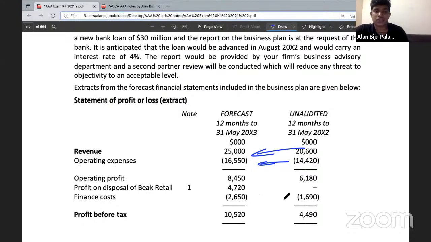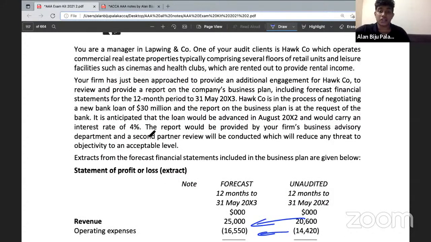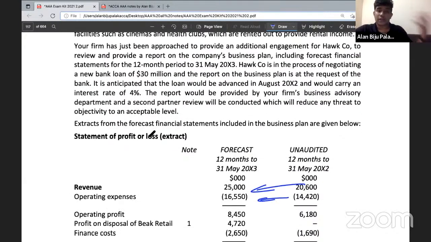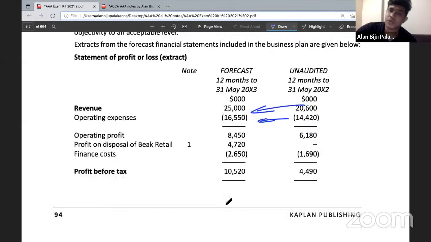There's a finance cost that's increasing. The company might have mentioned that they have taken a new loan. So you can recalculate the loan amount in order to ensure that the amount of finance costs included within the expenses is reasonable. So these are the things that you have to perform.